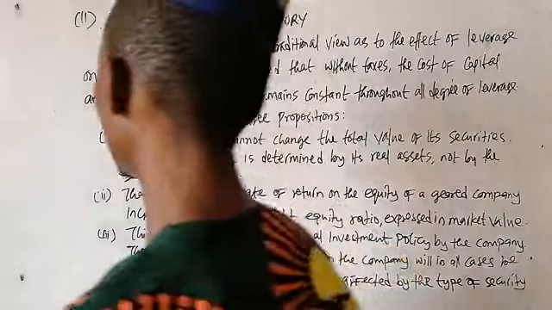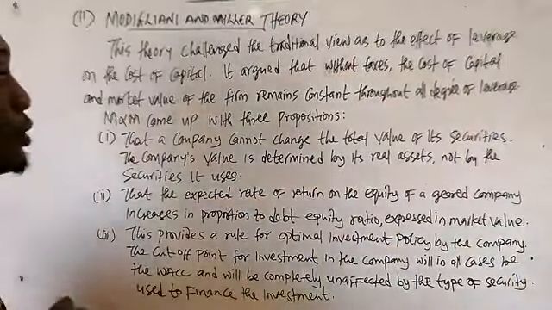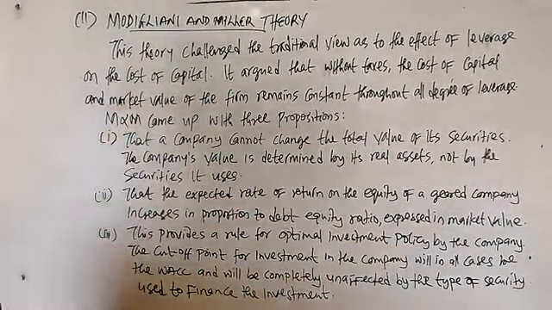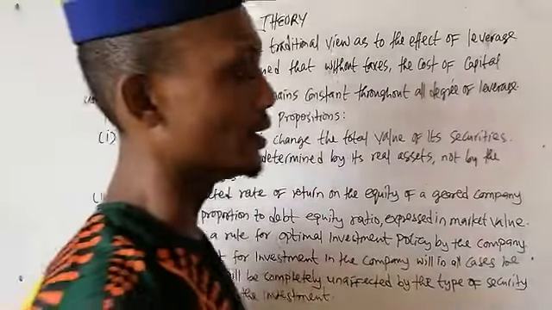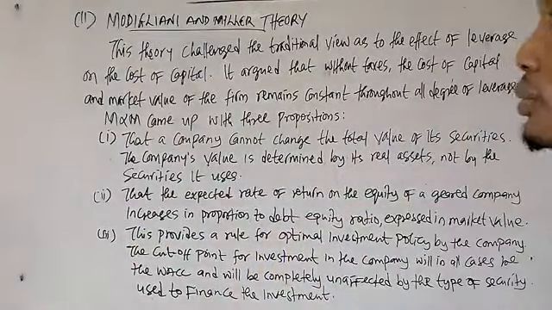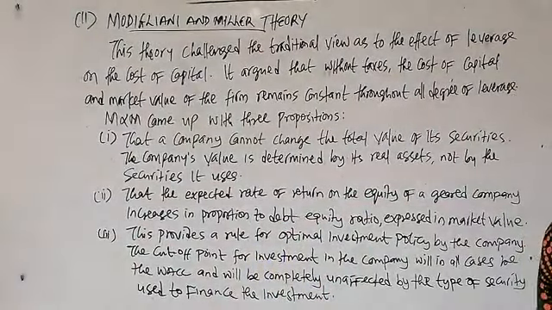That is exactly what the net operating income approach stated, which is against what the traditional theory approach stated.